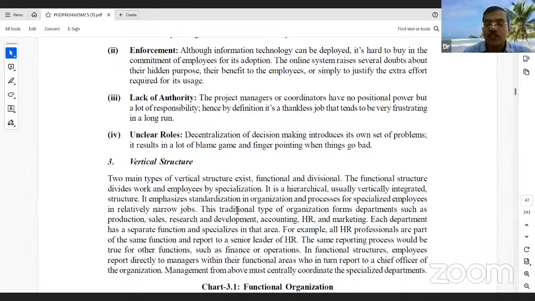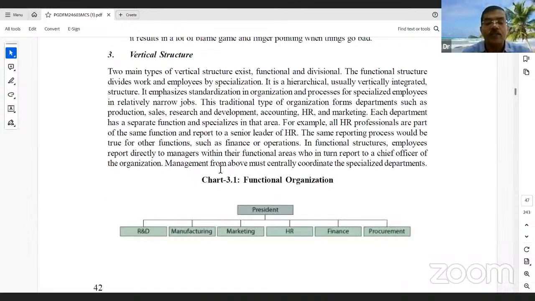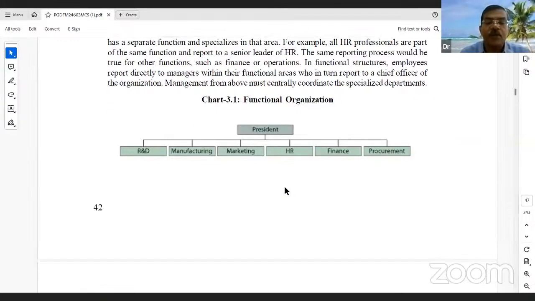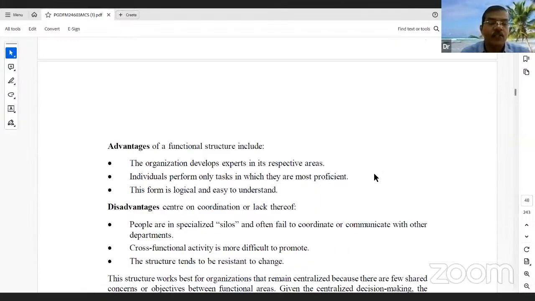In a vertical formal organization structure, there is one president. Under the president there is an R&D (research and development) department, a manufacturing department, marketing department, HR department, finance department, and procurement department. Now we'll see one more: we can add an operational department, and a logistics department. We can add various departments within these organizations.